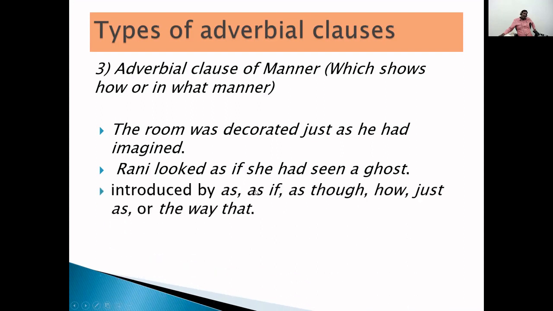Now, see, whenever you want to express an adverbial clause of manner, you should use as if, as though, how, just as, or the way that. These are the words that you use for the adverbial clause of manner.